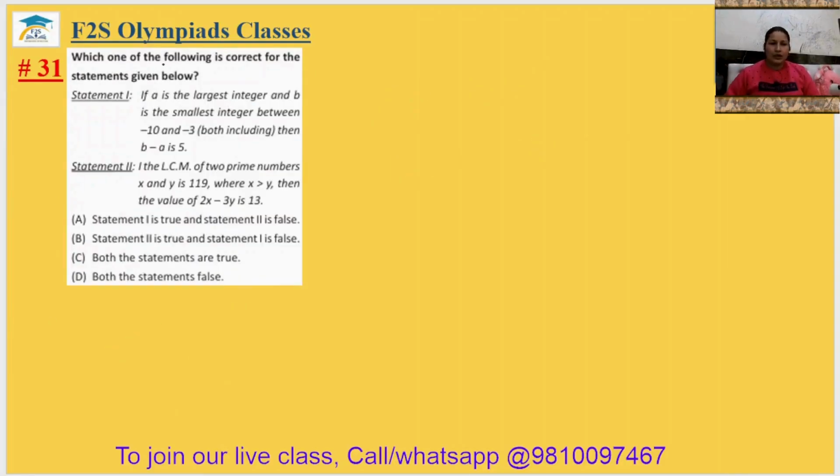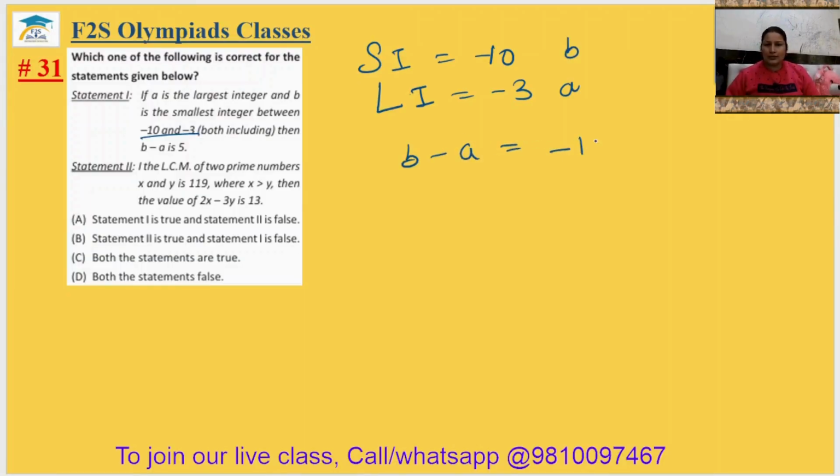Question number 31. Which one of the following is correct for the statement given below? Statement 1. If A is the largest integer and B is the smallest integer between -10 and -3, both including, then B minus A is 5. So actually both the number is included. So we can just write small integer will be your -10 and largest integer will be your -3. And okay, A is the largest integer. This is A, this is B. So B minus A equal to -10 minus -3. That is your -7. It is saying it should be 5.